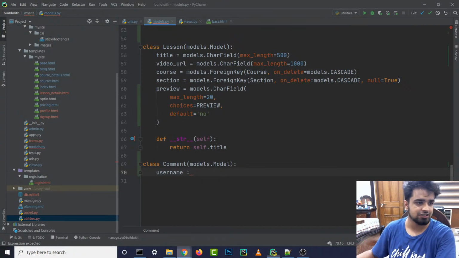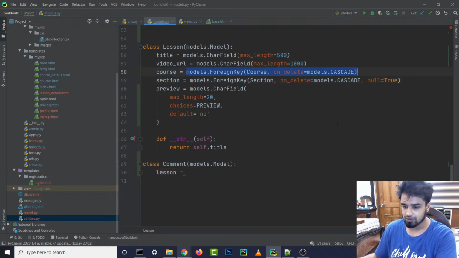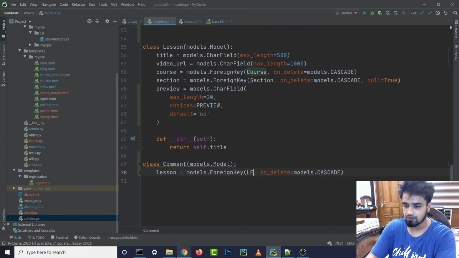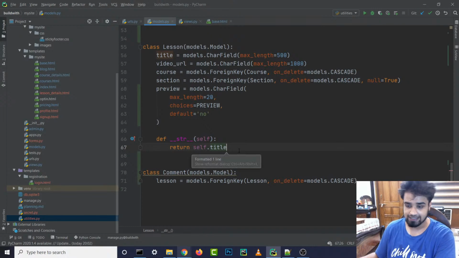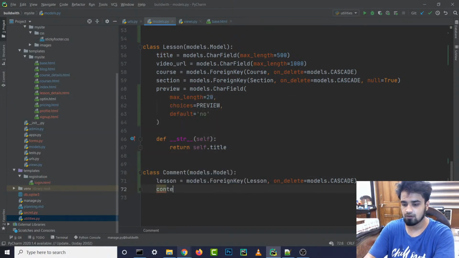Alright, so let's see what else we need. We also need a comment. Let's start with the lesson, because every comment is going to be associated with a lesson, right? And we need a foreign key for that. So let me copy this from here and paste it over here, and write lesson. Then we also need the content inside the comment.